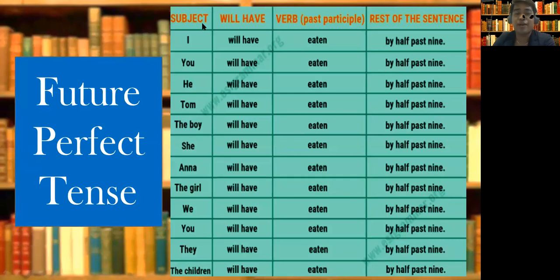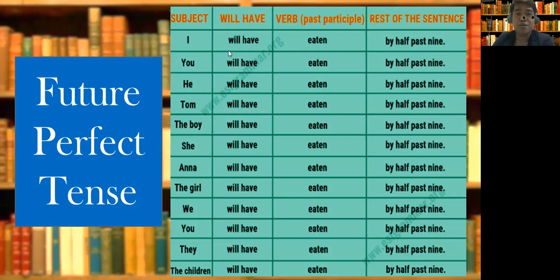Okay, so let's look at our examples. I will have eaten by 9:30. By the way, 9:30 is just like saying 9:30. Okay, so 8:30 you say 8:30. So 7:30 you say 7:30. You will have eaten by 9:30. He will have eaten by 9:30. Tom will have eaten by 9:30.